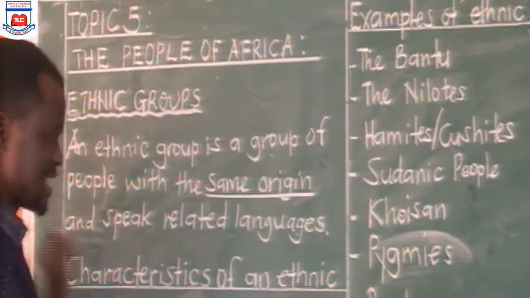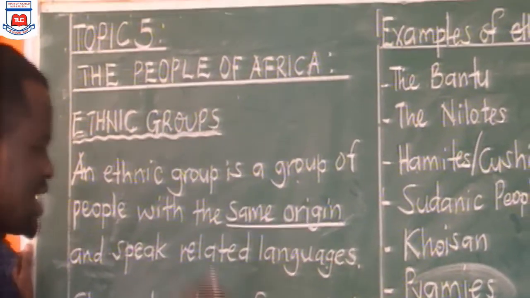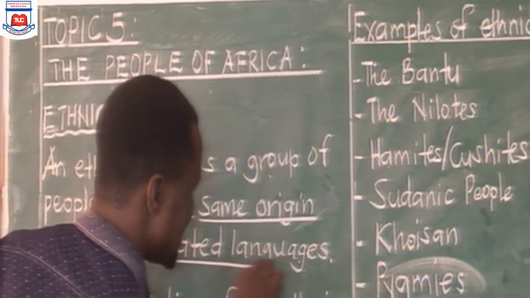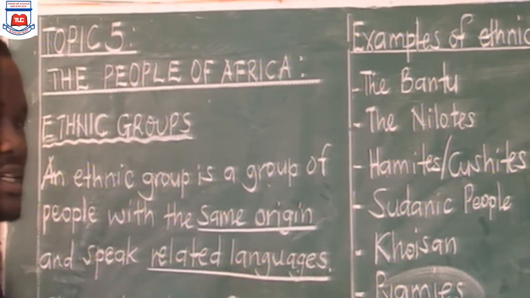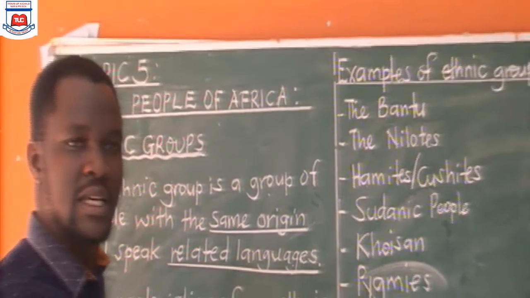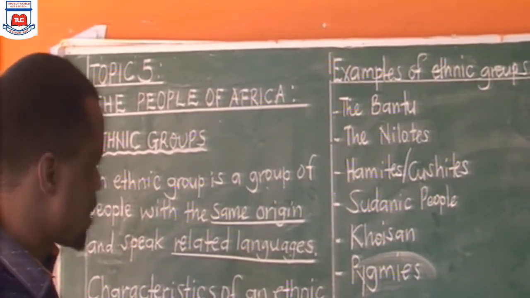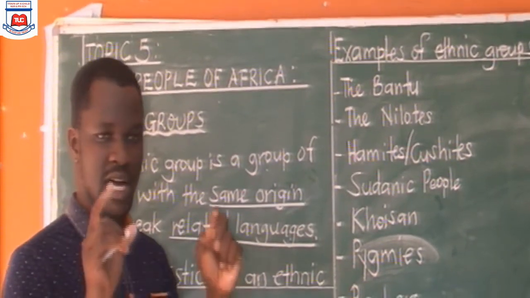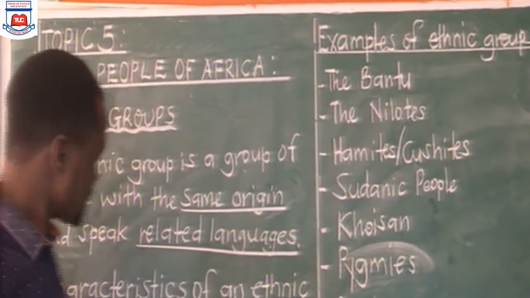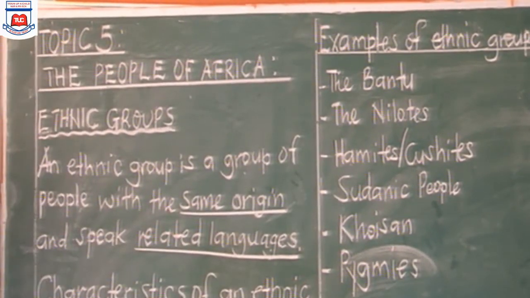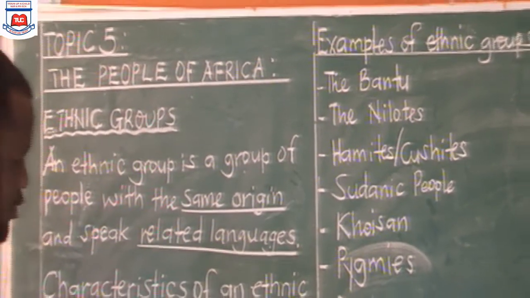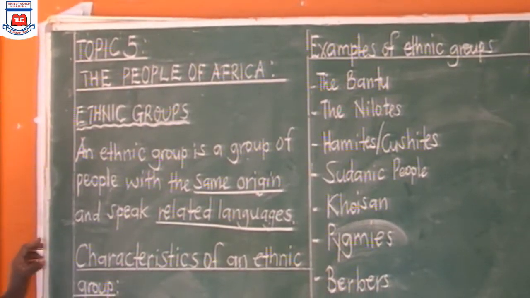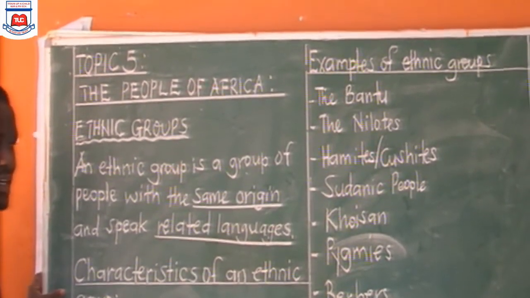Not language, but languages. Reason being, there are very many tribes in it that can be speaking very many languages. But the point here is that those languages are related. Now, let's look at the characteristics of an ethnic group.